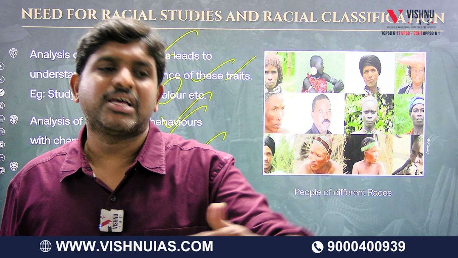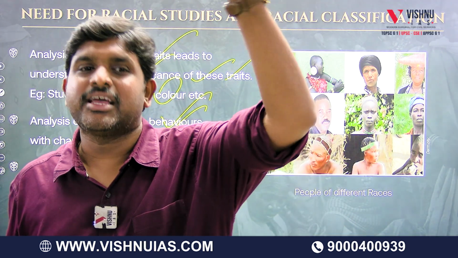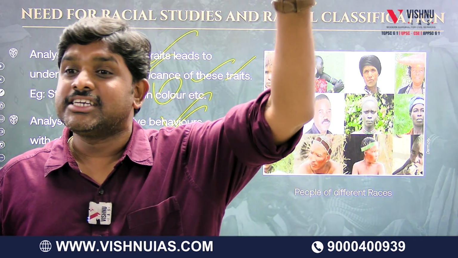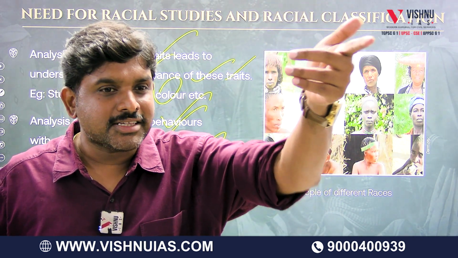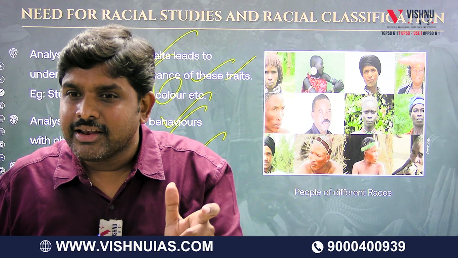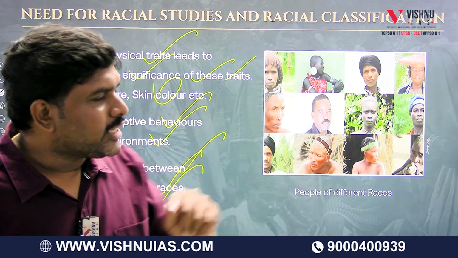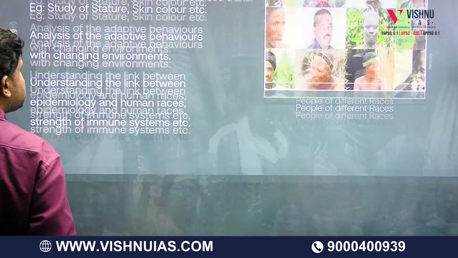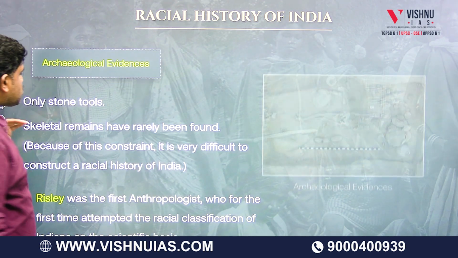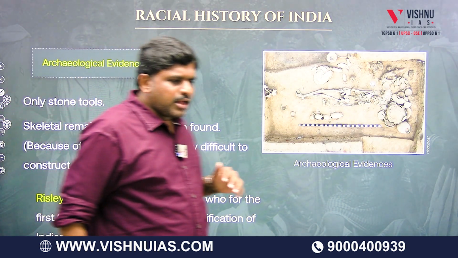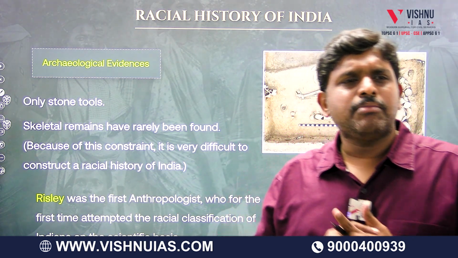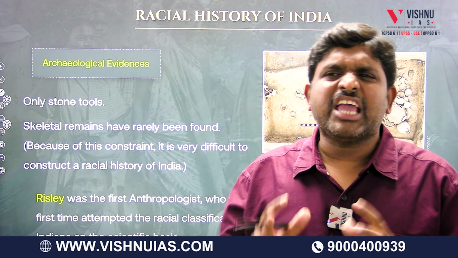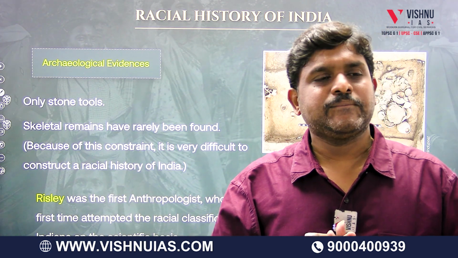The people who are writing good answers, come this side. The people who are not at all writing answers, go outside and sit down, meaning those who are sitting down are all called people who are not at all writing answers. So when we know them, we can solve them. That is the reason we are going with this particular classification. So what happened? We are trying to establish which race is originally present in India.